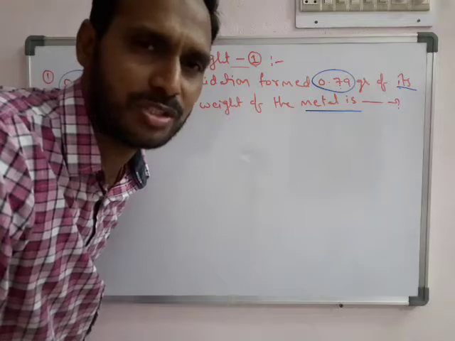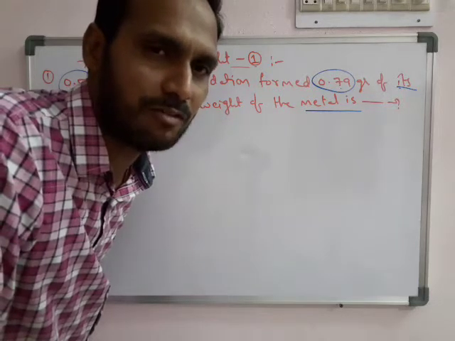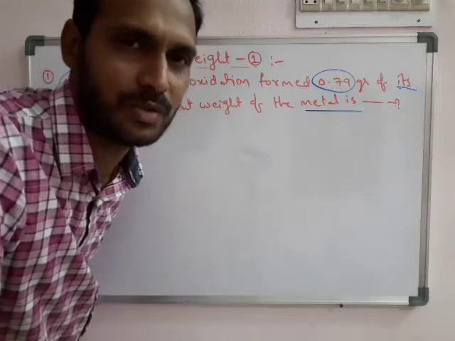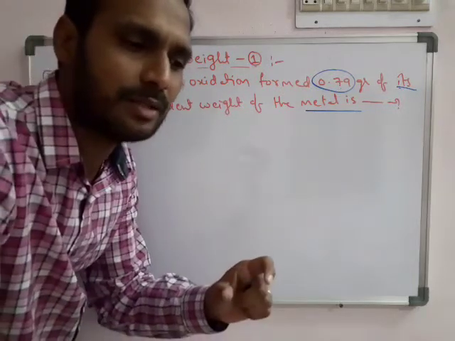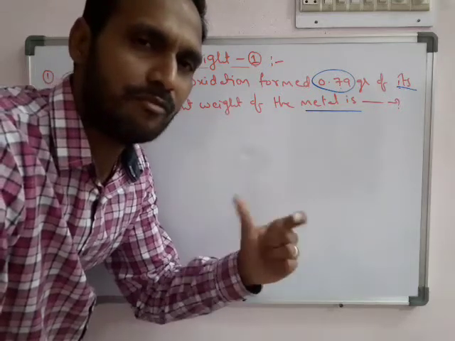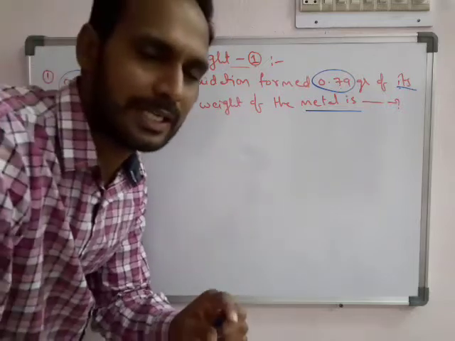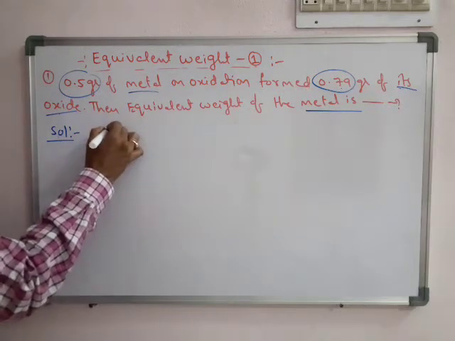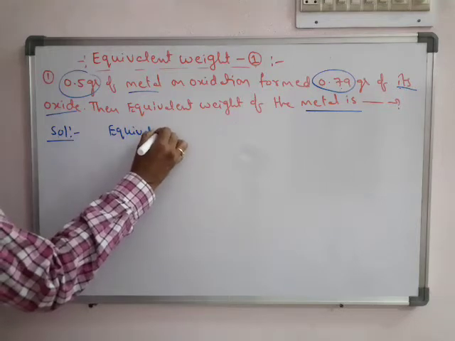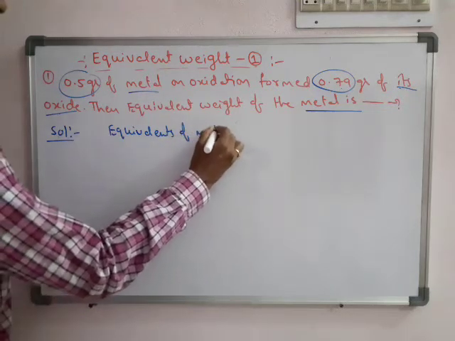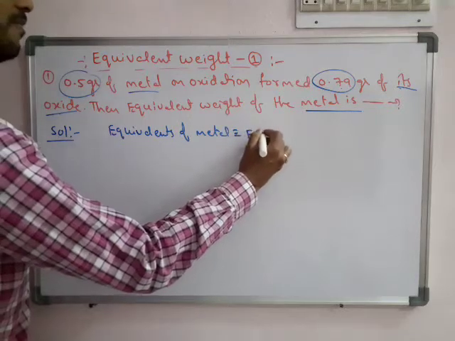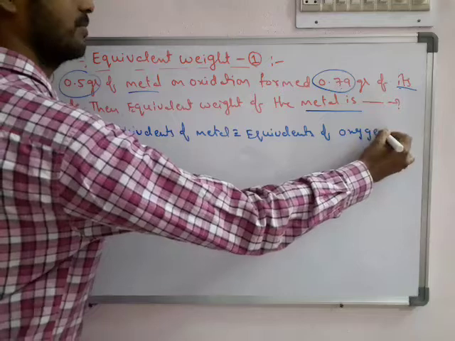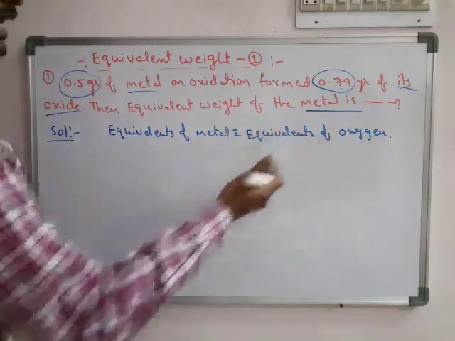But here the normality condition is not given, so we have to equalize the equivalence of metal to the equivalence of oxygen. Since it is an oxide, we equalize the equivalence, not exactly the equivalent weight, of metal with the equivalence of oxygen, because forming an oxide means nothing but reacting with oxygen.